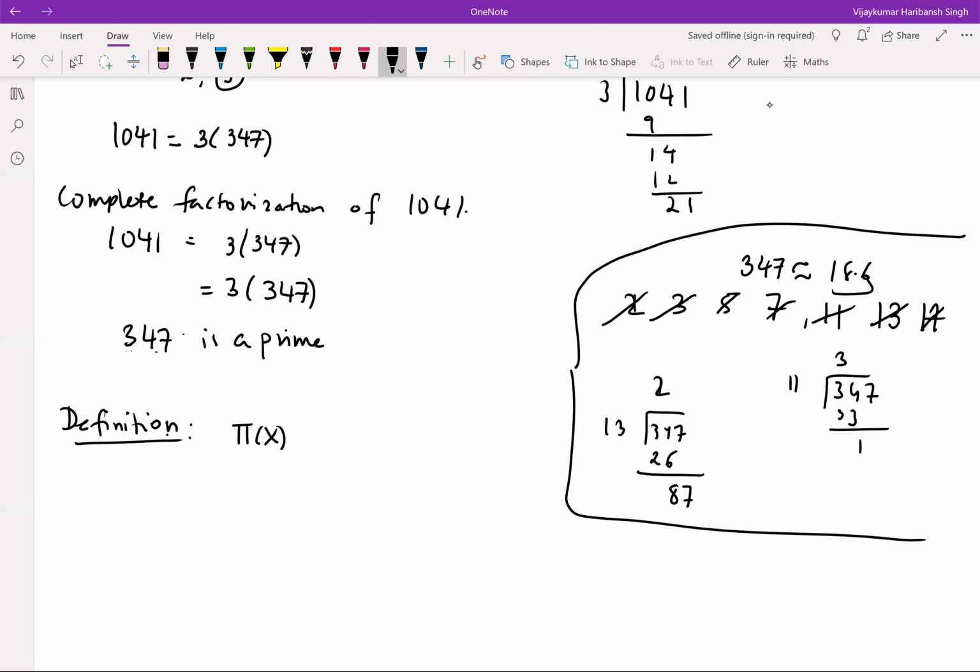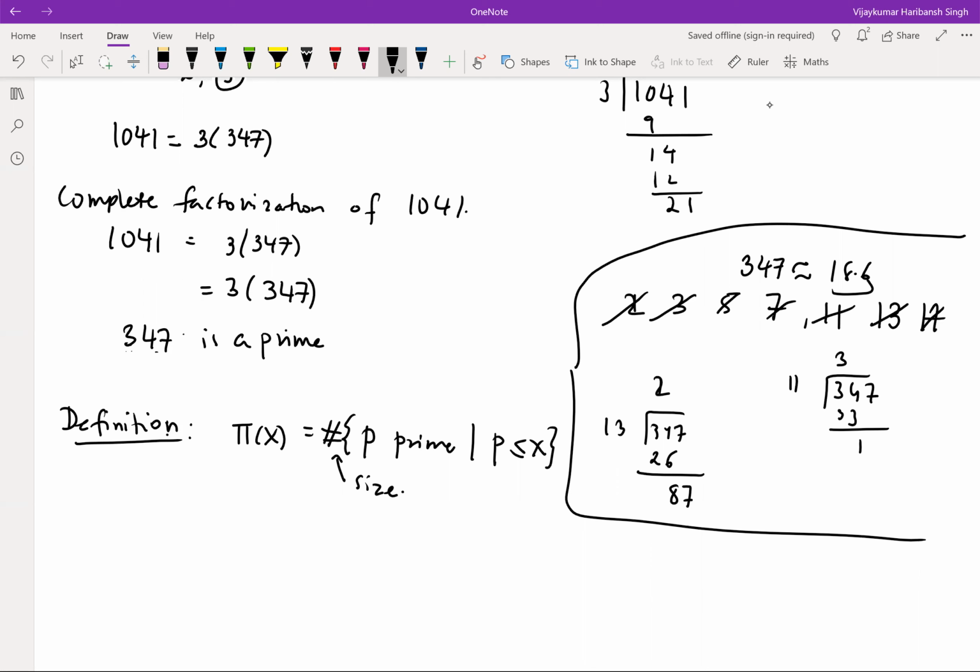Let pi of x be the size of the set of all primes p such that p is less than or equal to x. So this counts how many primes are there which are less than or equal to x. If we can find an estimation for the pi function, we'll get the idea of it.